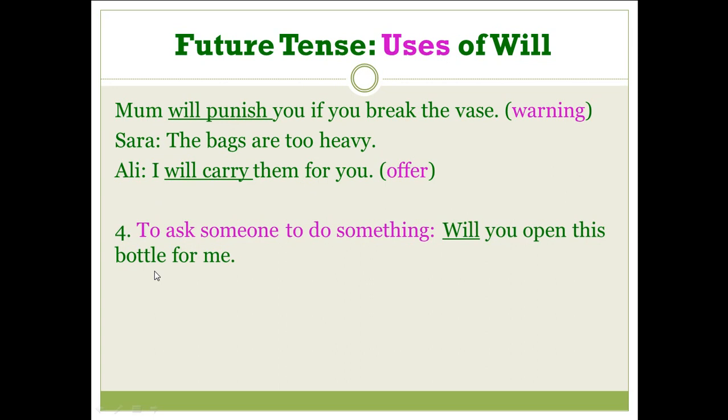Number four, the fourth usage of will, to ask someone to do something. When I request someone to do something, I say, will you open this bottle for me? Be careful, this is a question, so we start with will. Will you open this bottle for me? This is a request, so we use will with requests.